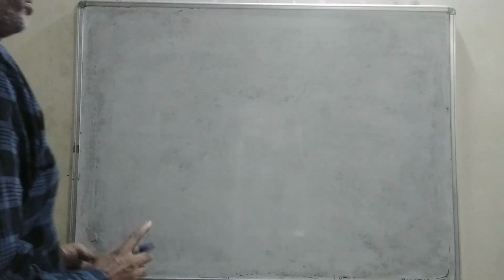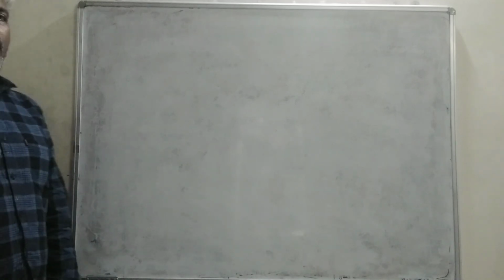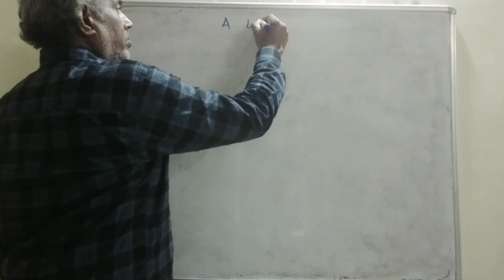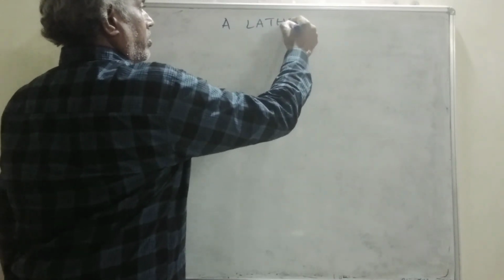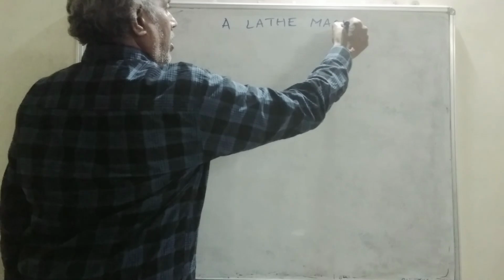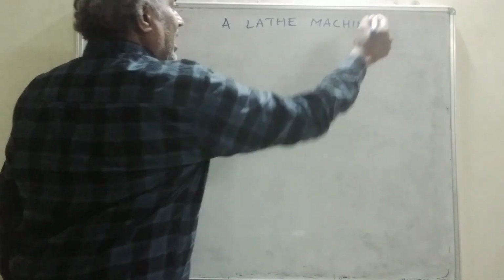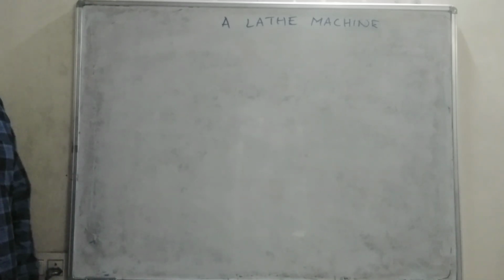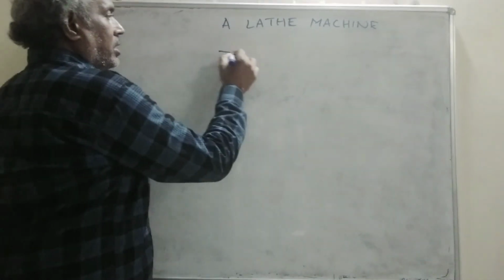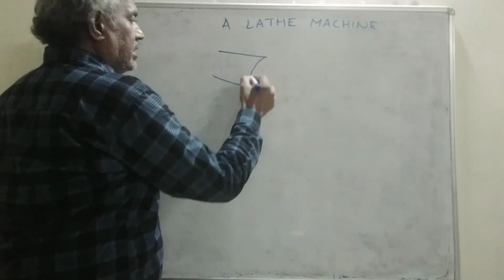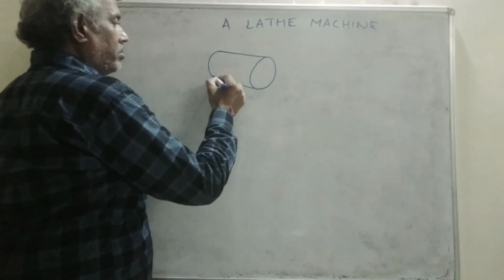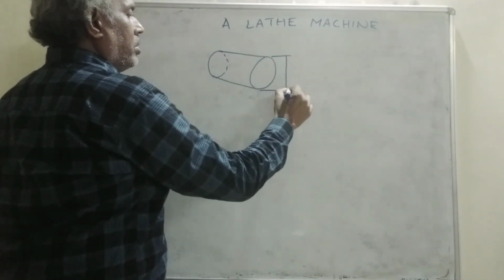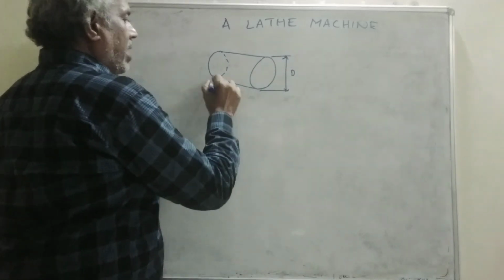Good morning. In this video session, I would like to discuss a lathe machine. A lathe machine is a machine which removes material from a cylindrical component. For example, this is a cylindrical component having a diameter D and a length L.